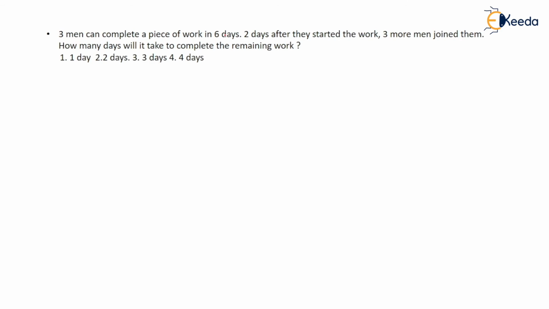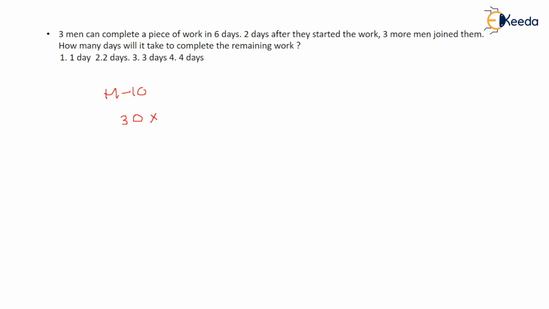3 men can complete a piece of work in 6 days. 2 days after they started the work, 3 more men joined the work. Then, in how many days will the work be completed? Now, it is written that 3 men can complete a piece of work in 6 days, right? So, let's assume that 1 man can make 10 chairs. So, 3 men can make 30 chairs.